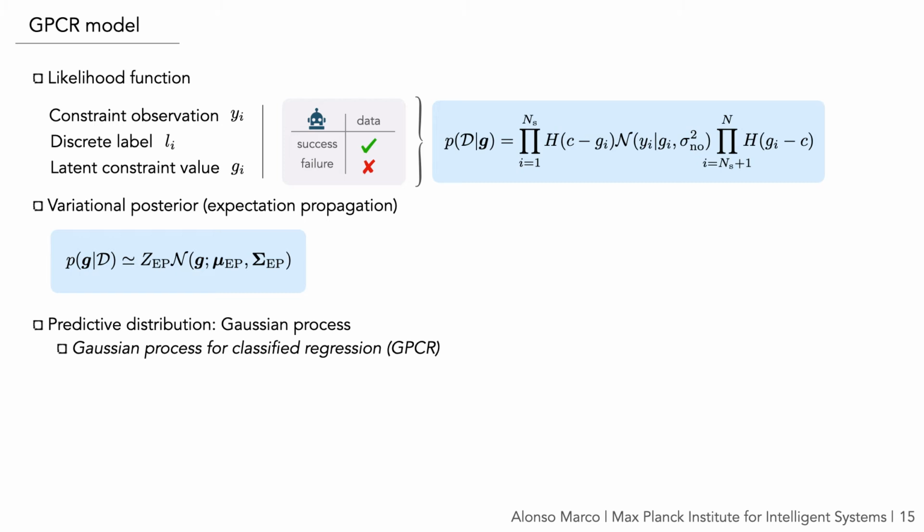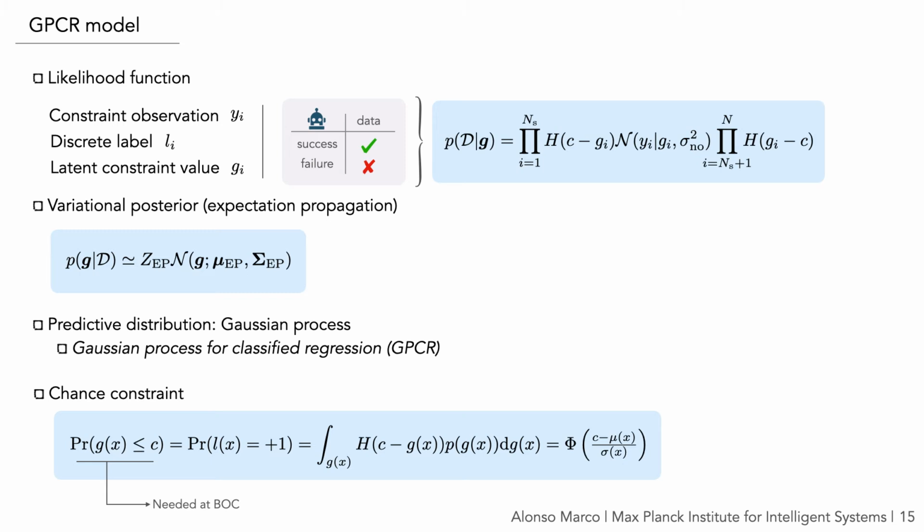Now, because this model combines notions of classification, but reinterpreted in the regressor, we call it Gaussian process for classified regression, GPCR. And the chance constraint that we mentioned before at location X can easily be computed as the cumulative density function of a univariate Gaussian.